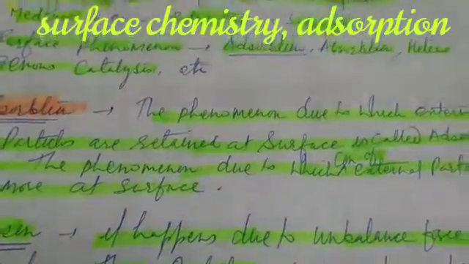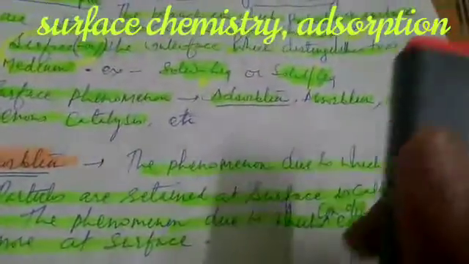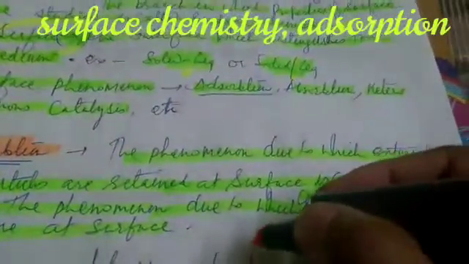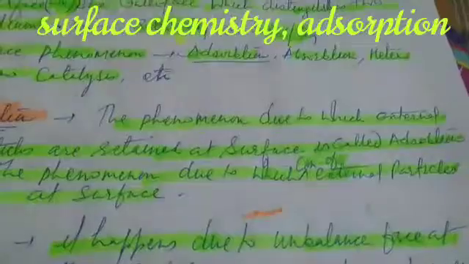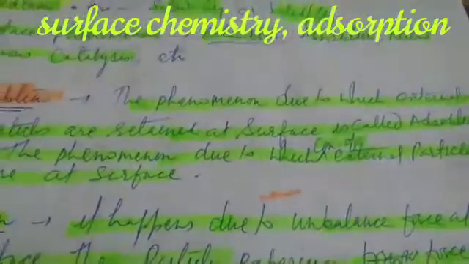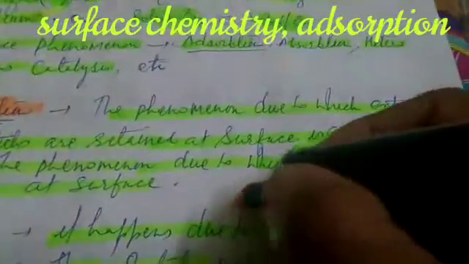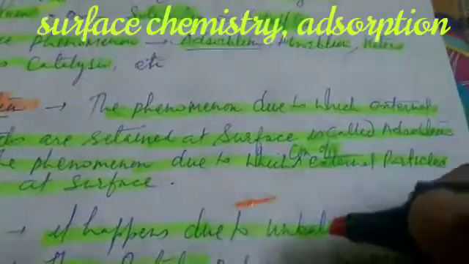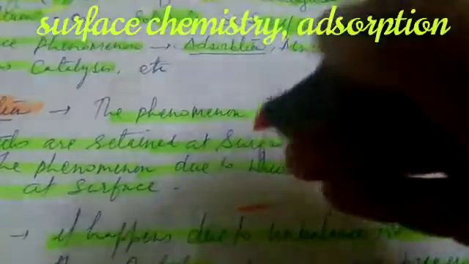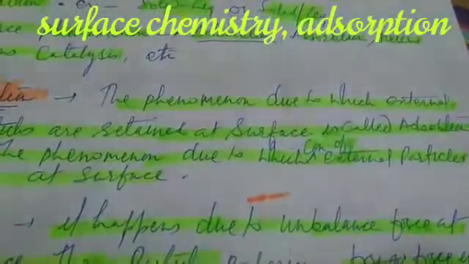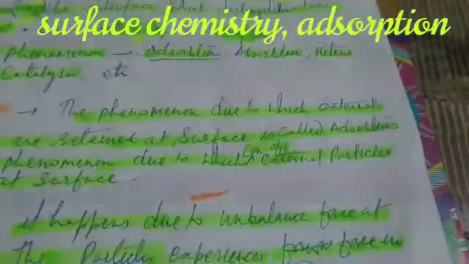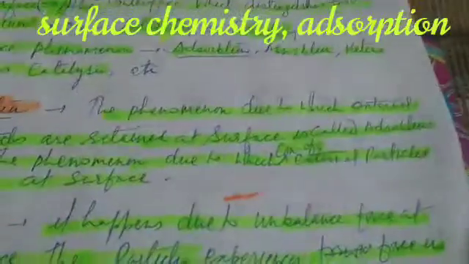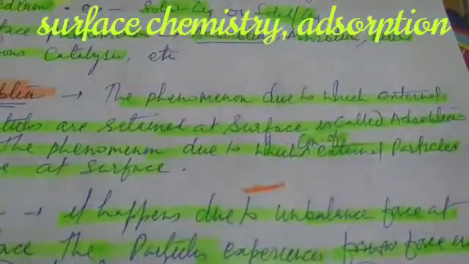So if we take example of this pen and paper, you should know that this ink of pen is at surface. It is not entered in the paper inside. So it is an example of adsorption. So the phenomenon in which the external particle remains at surface is called adsorption.